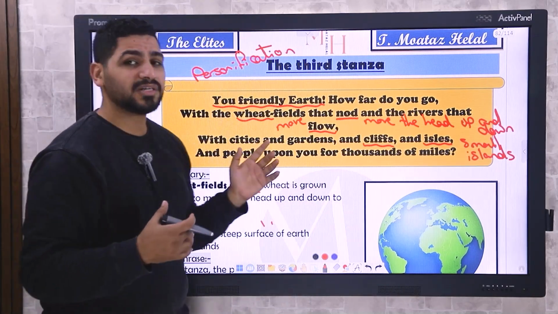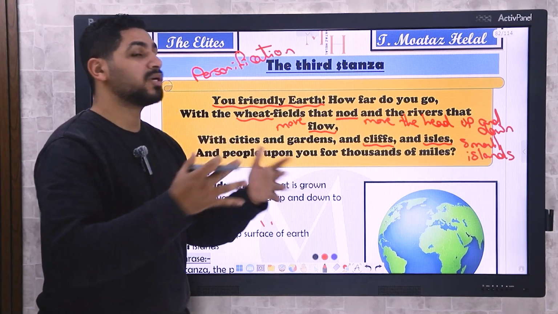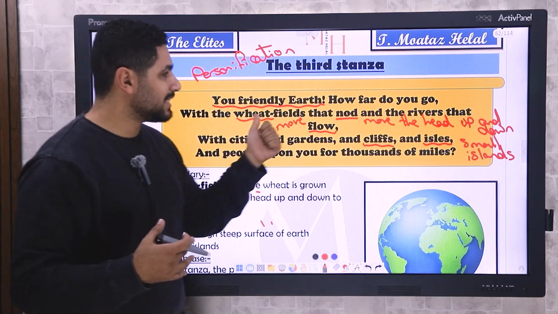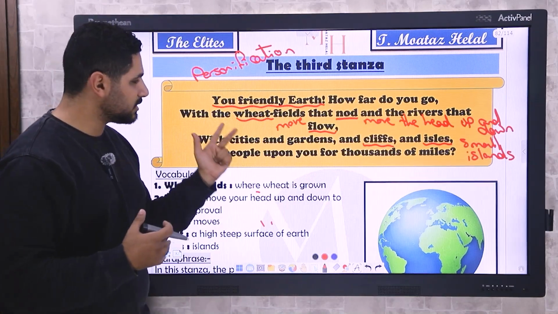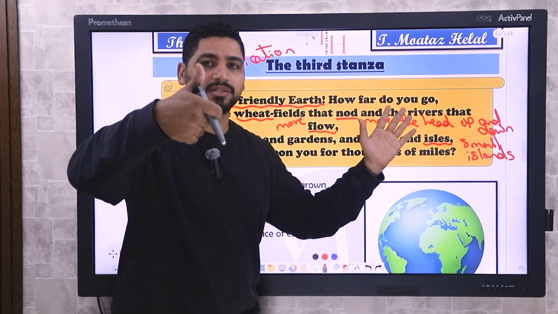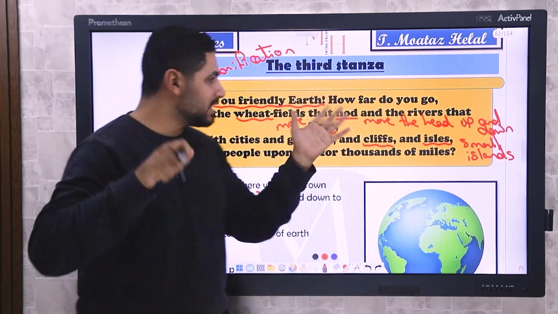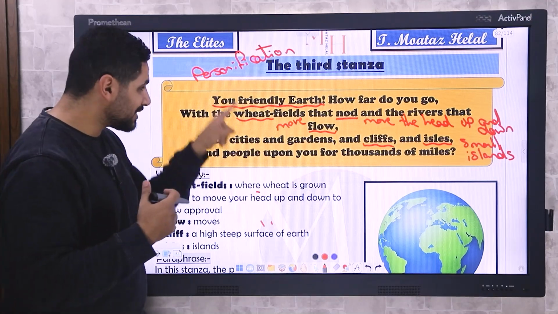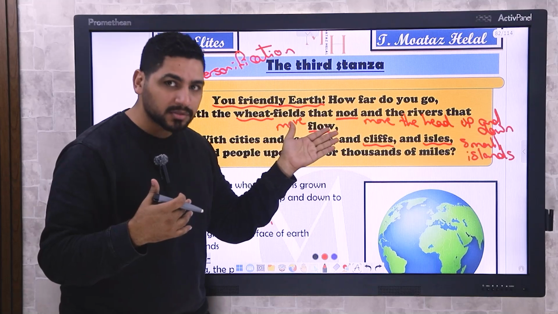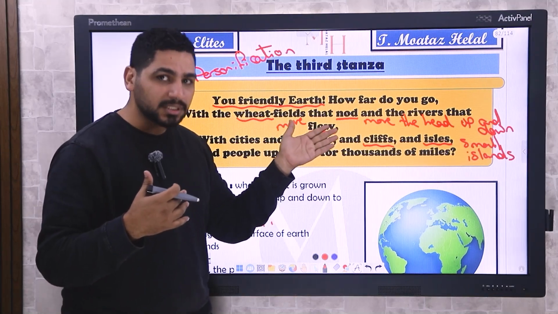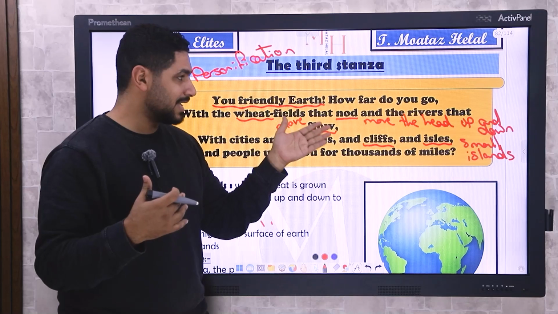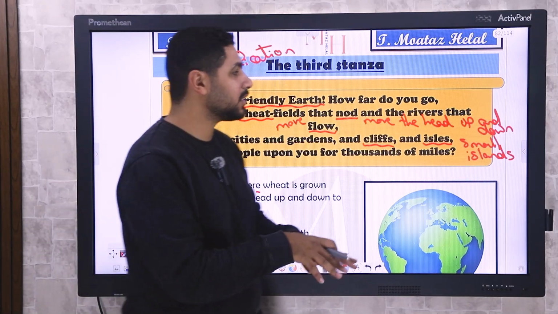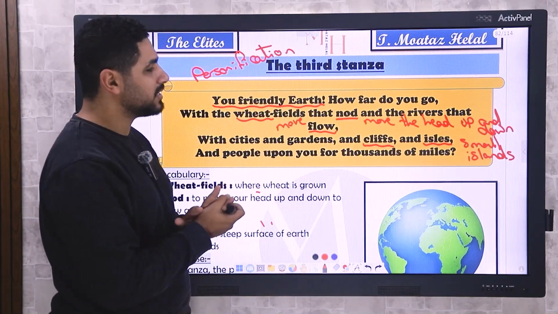So basically, in the third stanza, he's just talking about how great and wide the earth can be. It has wheat fields, it has rivers, it has cities, gardens, cliffs, and isles. Six components. And here we have the idea of movement. We have so much movement in this stanza because in the second line we have wheat fields that nod. He imagines that the wheat fields are nodding their heads. The plant is nodding its head, and the river is flowing, like moving. So there is so much movement here, and the earth is so huge because it has all these things.